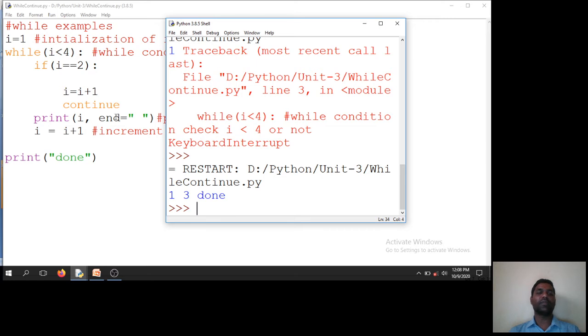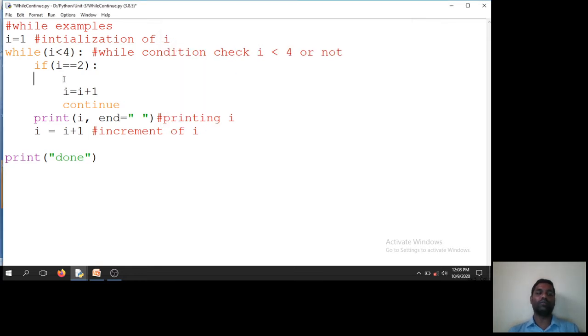Okay, fine. So here 2 is skipped. Clear? So whenever i is equal to 2, I am going to skip that iteration, and 1, 2, 3 I need to expect, but 2 is missed because that particular iteration is skipped when i is equal to 2.